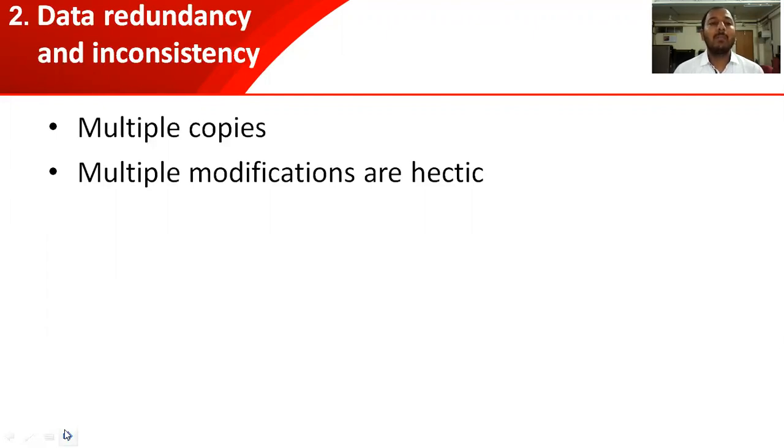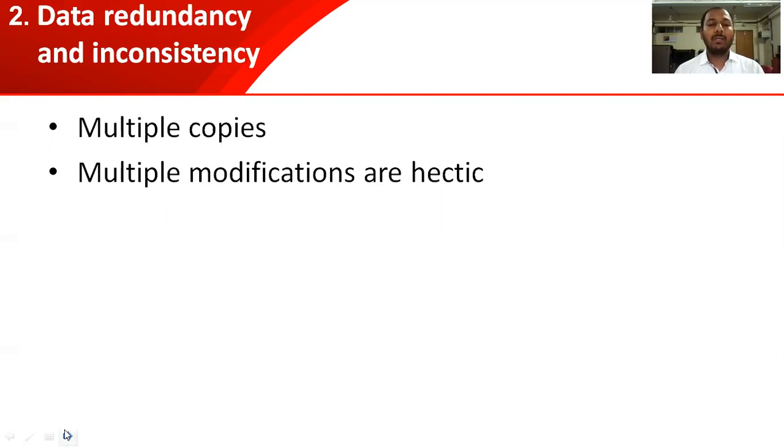You have to maintain multiple copies for multiple users. Now, suppose X clears the amount of 5,000 rupees, you are modifying the content at one place. If you are maintaining multiple copies, you have to modify at different places also. So multiple copies is the simple solution, but maintaining multiple modifications is a very hectic task.